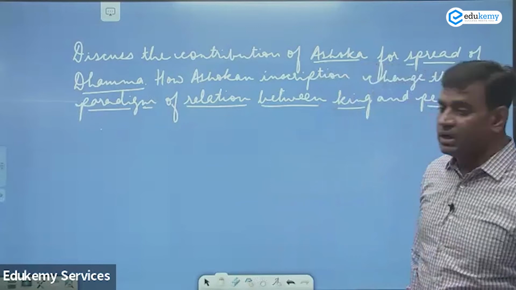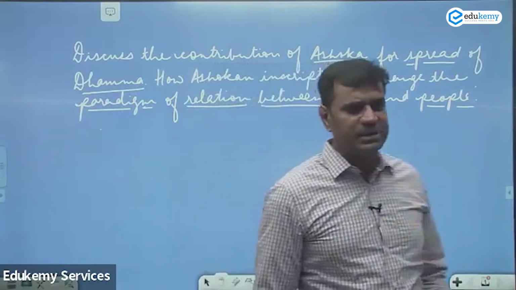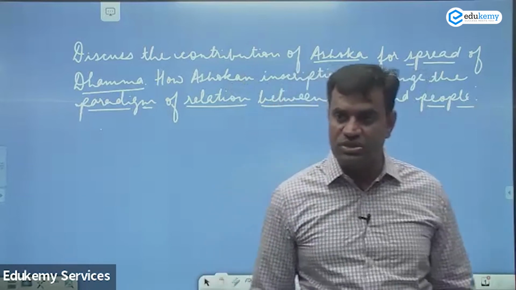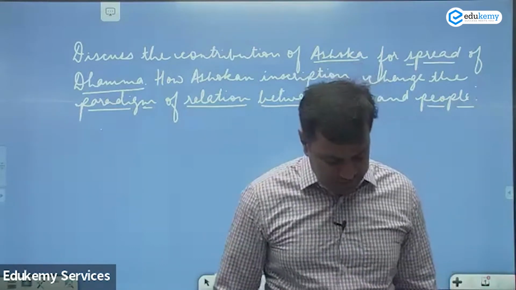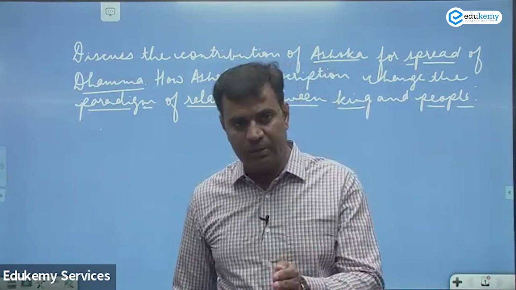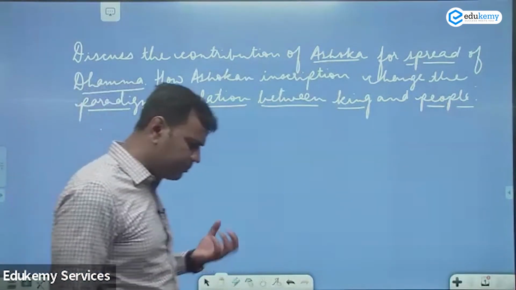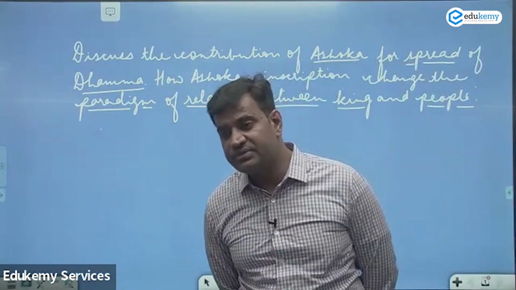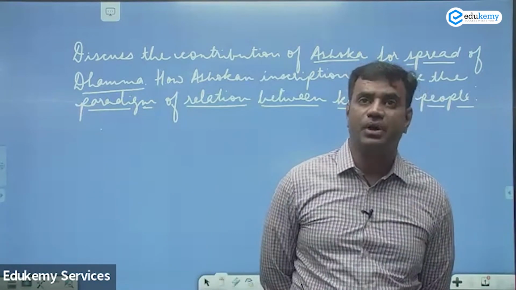The second: Ashoka became the first monarch to talk to his people directly, which marked a paradigm shift in the relationship between king and people. Just keep on repeating the question also. Besides, he requested the people to follow Dhamma, which was a major shift from the dictating terms of other rulers. You have to show paradigm shift.